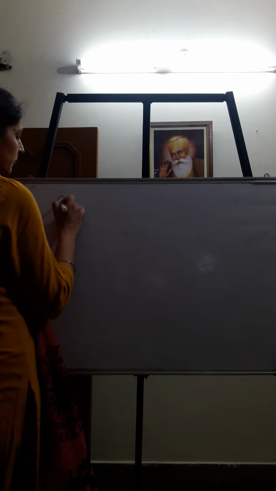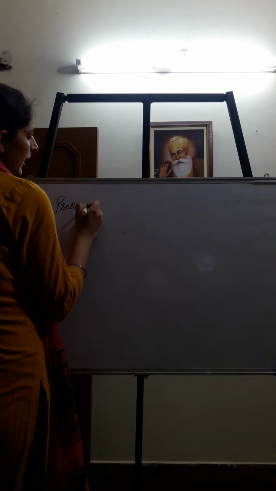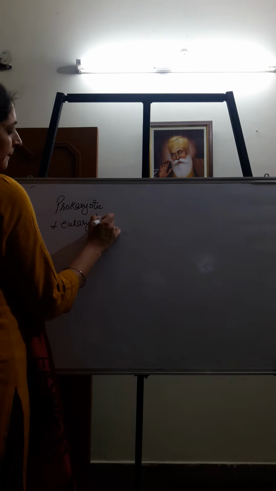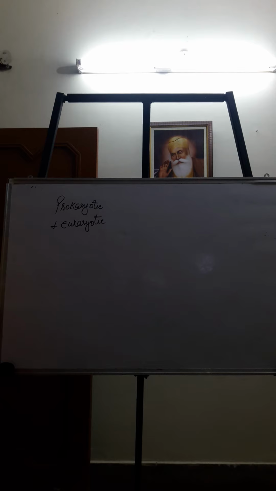Then, all the cells have different kinds of organelles present in them, Golgi bodies, lysosomes, ribosomes, which we will be discussing later on. In tomorrow's lecture, we will be discussing prokaryotic and eukaryotic cells depending upon their complexity. So this we are going to discuss tomorrow.